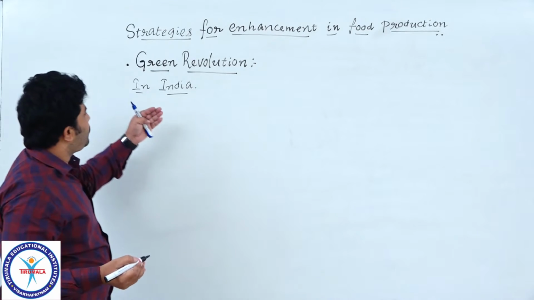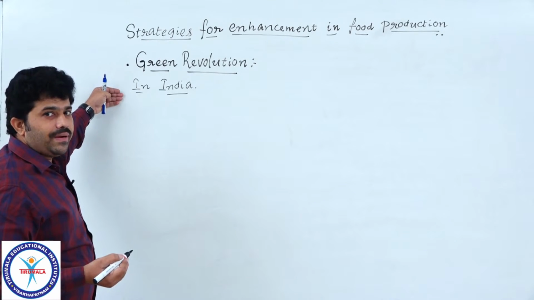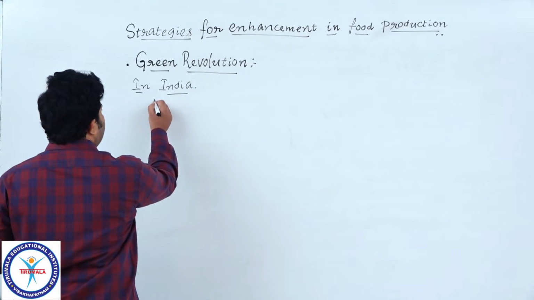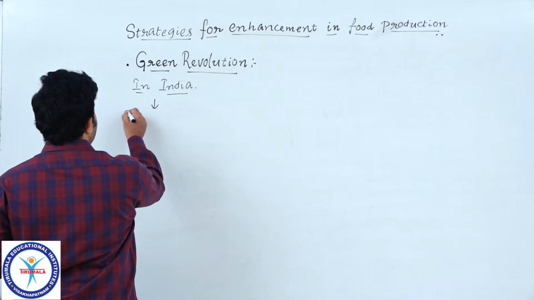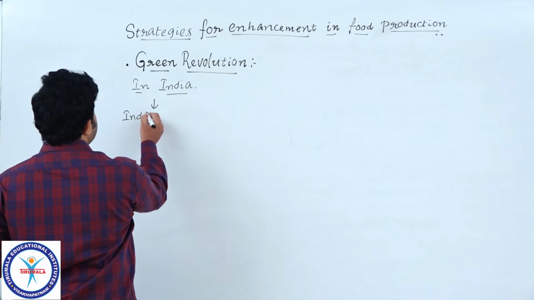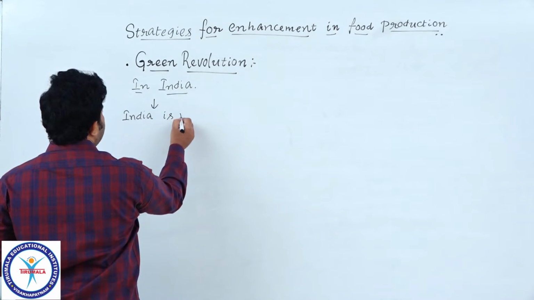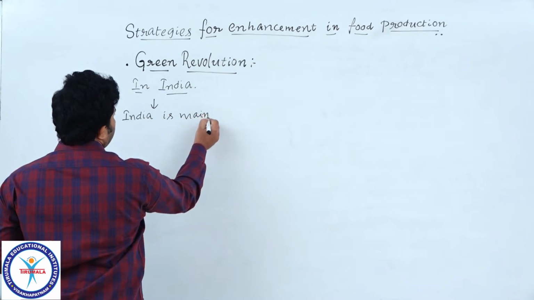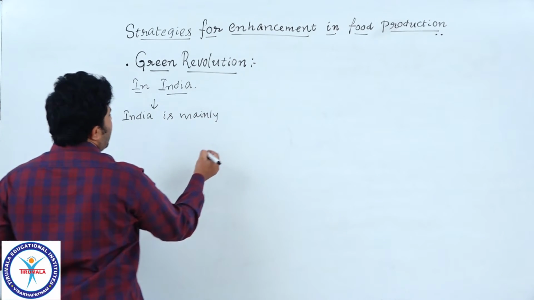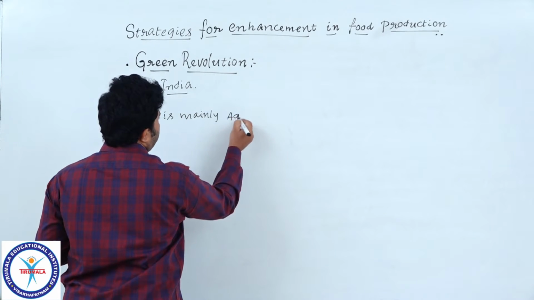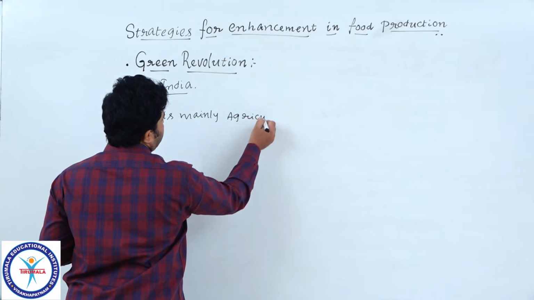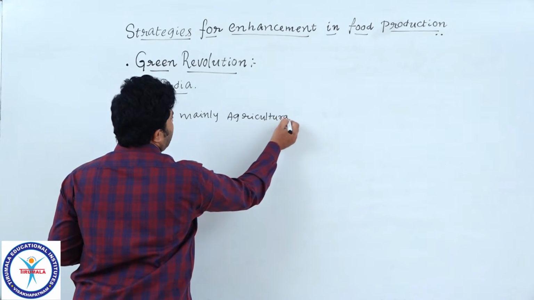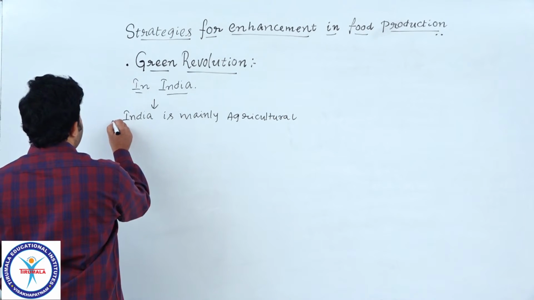Before going to discuss Green Revolution in India, we better discuss the history of India. India is, note some important points, students, mainly an agricultural country.